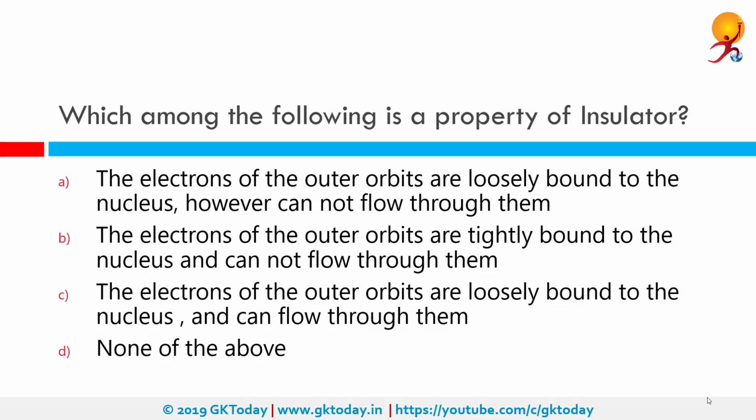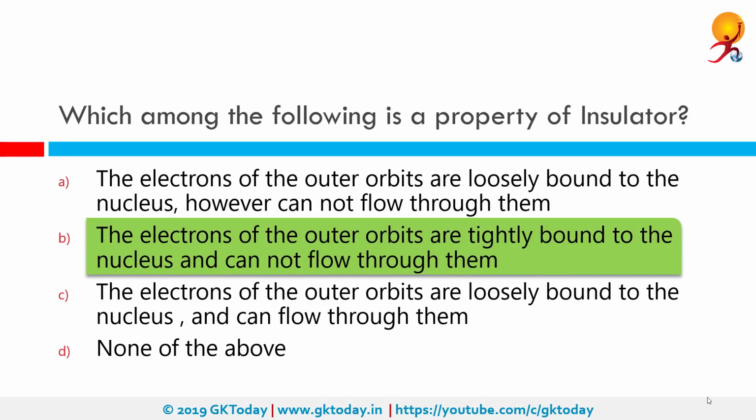Which among the following is a property of insulator? The correct answer is the electrons of the outer orbits are tightly bound to the nucleus and cannot flow through them. So an electrical insulator is a material whose internal electric charges do not freely flow. Very little electric current will flow through these under the influence of an electric field. This contrasts with other materials, semiconductors and conductors, which conduct electric current more easily.